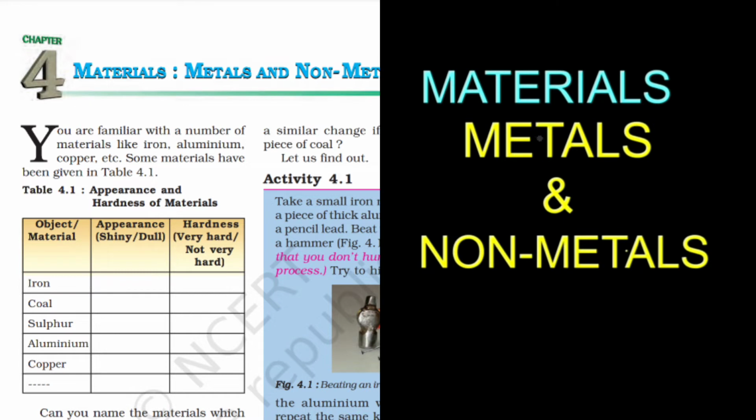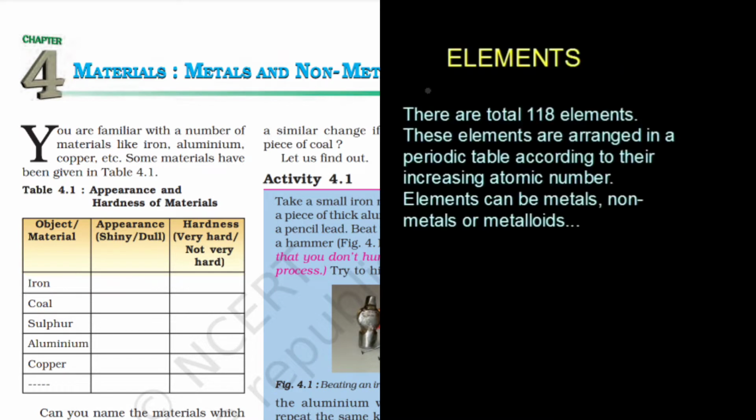Materials, metals and non-metals chapter we are going to start today. So let's start with this. First of all, you must have heard the name of aluminium, copper, iron. Now what are these? These are the elements. Elements are found under the earth's surface.